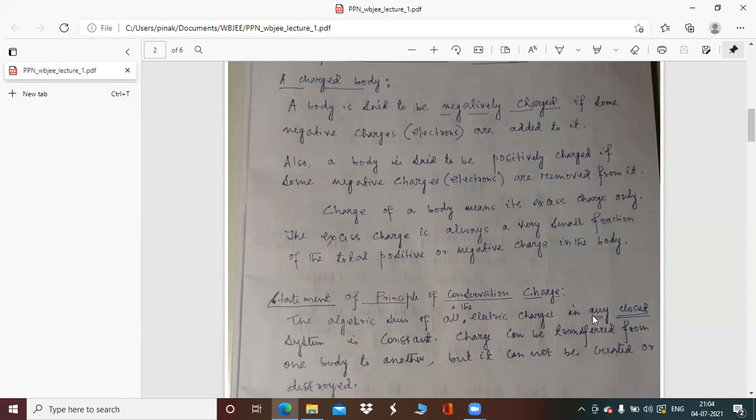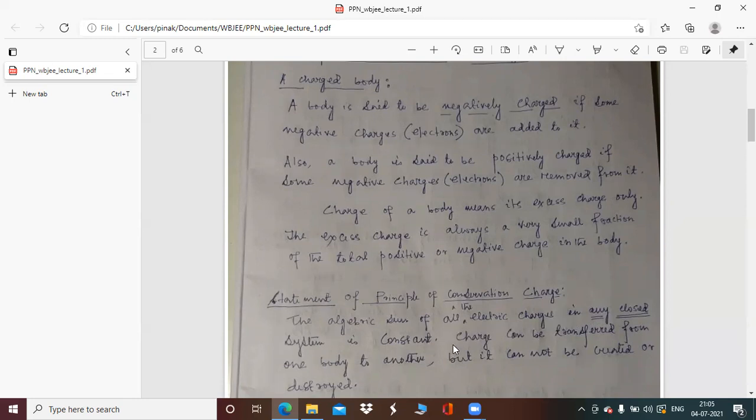First of all, what does a closed system mean? A closed system means the body which is being rubbed and the body with which it is to be rubbed. These two bodies constitute a closed system. Now it is said that the algebraic sum of all the electric charges in any closed system is constant.